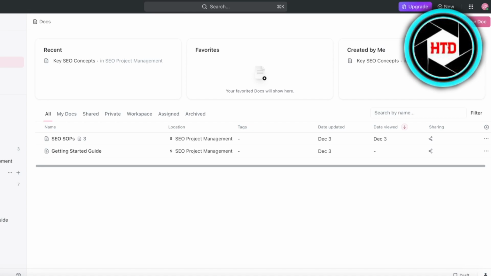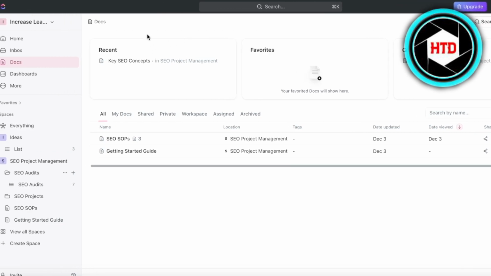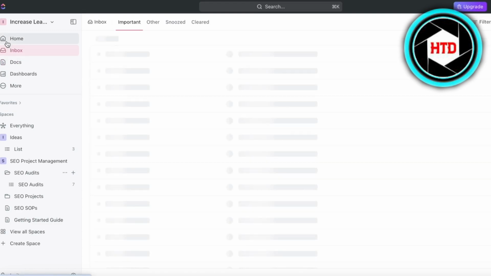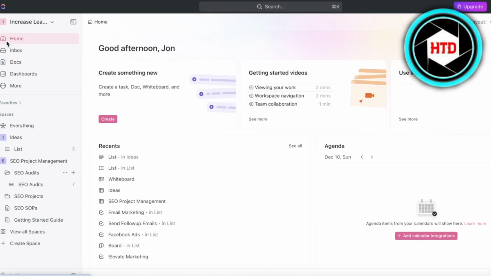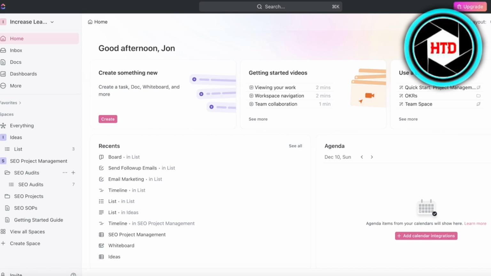Now, let's say these are our top two picks. Between these two, which one should you pick? Well, ClickUp has been an all-time favorite of mine. The reason for that is how unlimited it is. With ClickUp, you don't have any restrictions on the number of users you can add, even on your free version. You don't have any restrictions on the number of tasks that you can create.